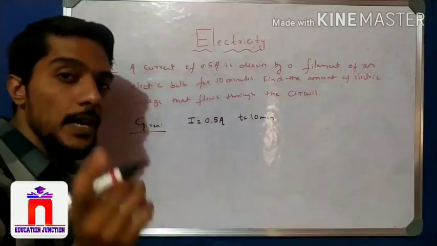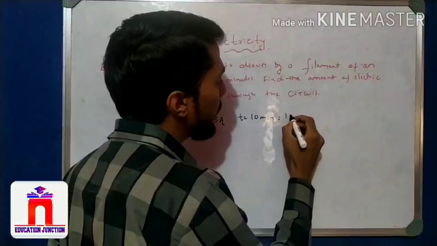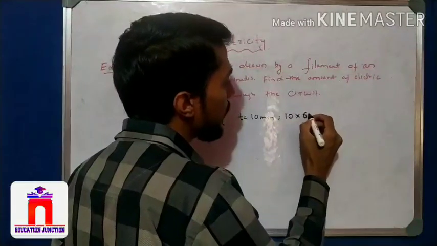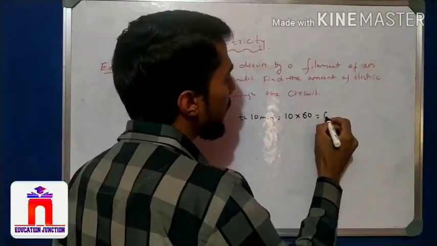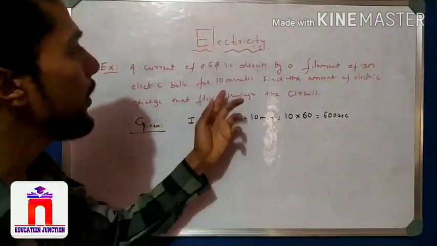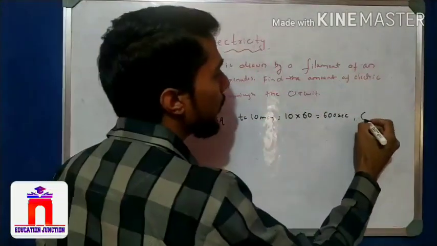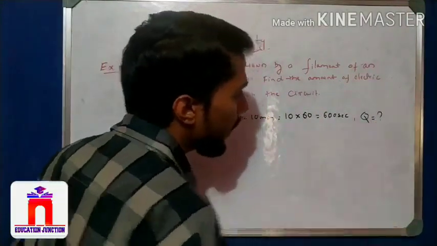But we know that the SI unit of time is second, so we have to convert. 10 minutes: in 1 minute there are 60 seconds, so it is 10 into 60, we get 600 seconds. This is the time conversion, minute to second. Now find the amount of charge, that is, find Q.